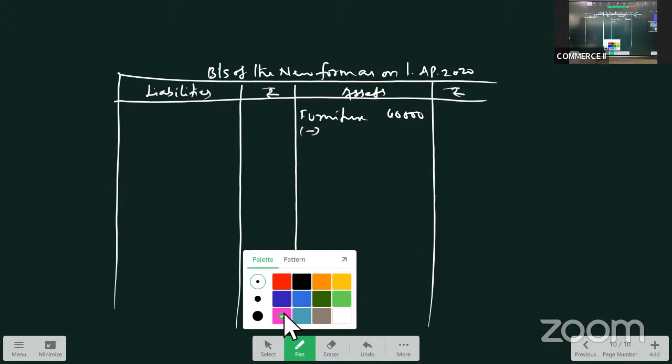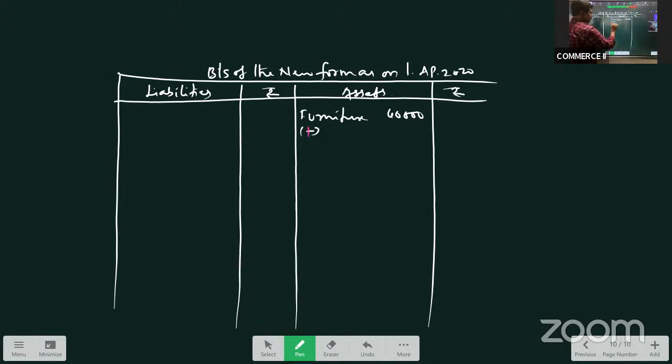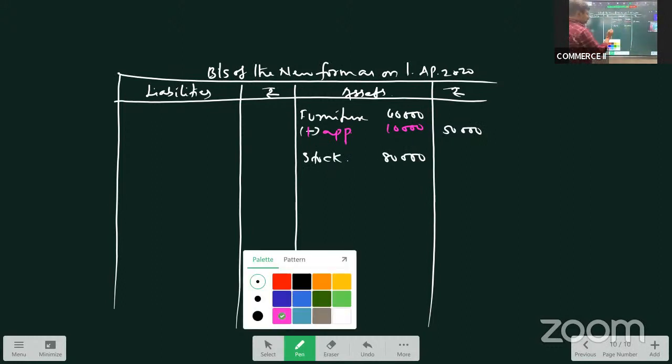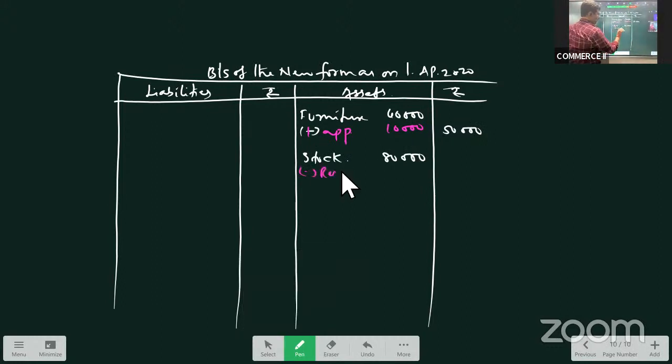It was appreciated by 10,000. So now it is 50,000. What is the second item? The second item is stock. Stock was 80,000 and it was depreciated, revalued, by 2,000.